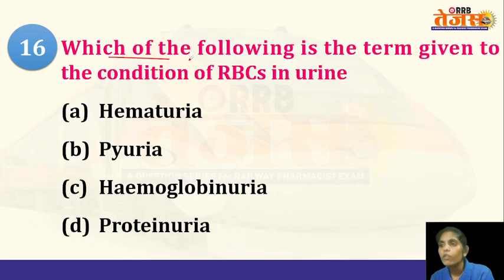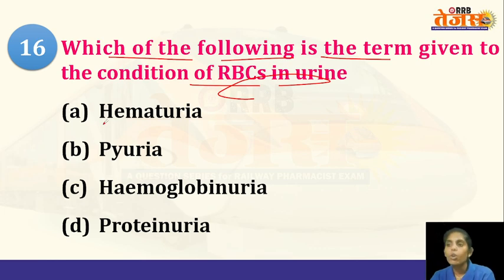Next question. Which of the following is the term given to the condition of RBCs in urine? So if red blood cells are present in the urine, what is that particular condition called? Hematuria, pyuria, hemoglobinuria, or proteinuria? So among these, what is the answer?